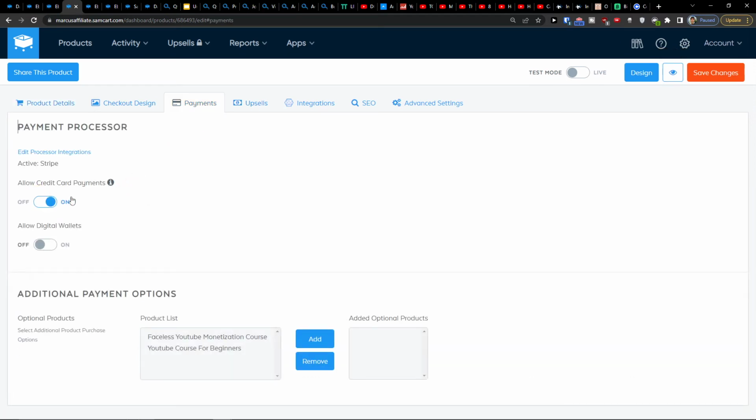Now, when we go further, we're going to find the payments. Here, you can allow credit card payments, yes. And if you're going to edit processes integrations, you're going to find the Stripe and PayPal and everything there. You can also allow digital wallets. And that's something that I definitely recommend to do too, Apple Pay, Google Pay.